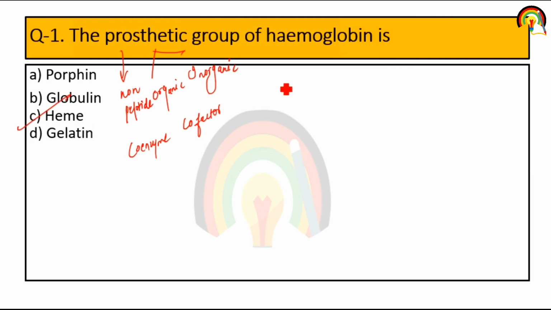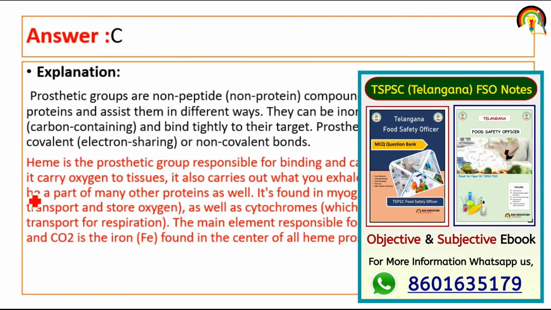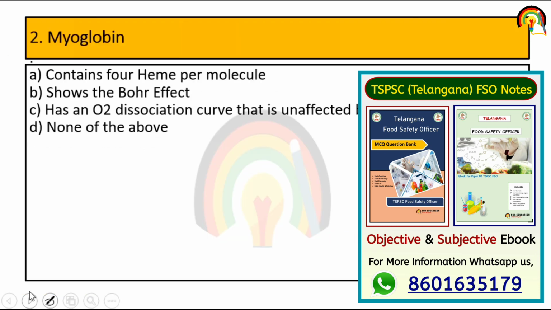So it's heme. Heme mainly carries oxygen and gives it to the tissue that requires it, and heme also carries carbon dioxide that we exhale. So it's C. Next, myoglobin contains 4 heme per molecule, shows the Bohr effect, has an oxygen dissociation curve that is unaffected by a wide range of pH, or none of the above. So myoglobin has an oxygen dissociation curve that is unaffected by a wide range of pH. So it's the third one.